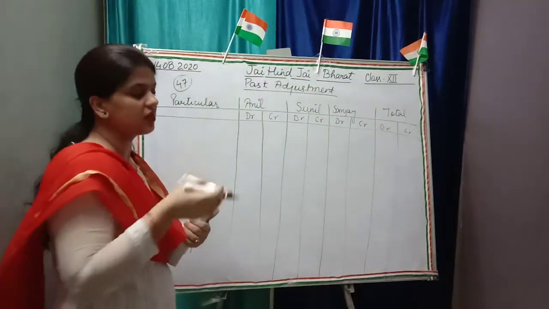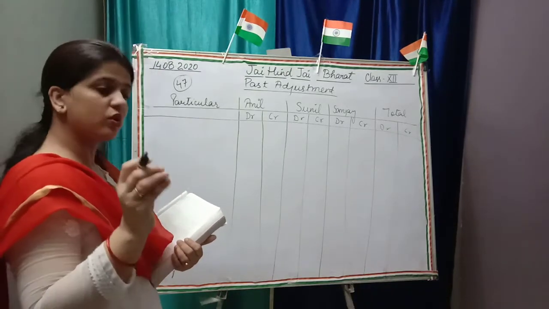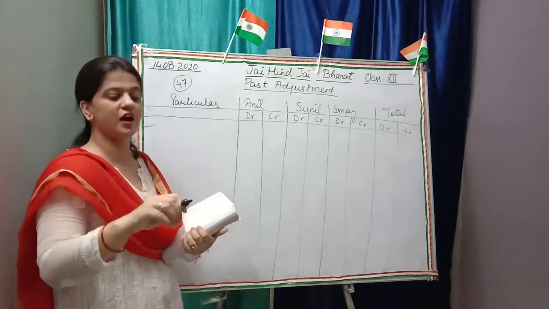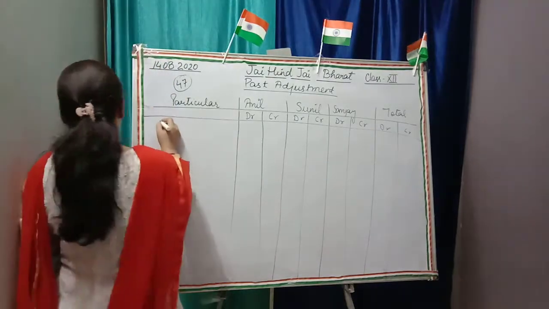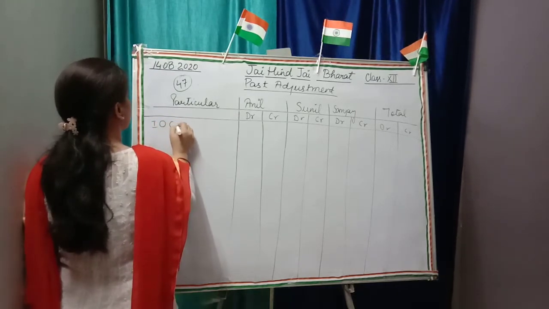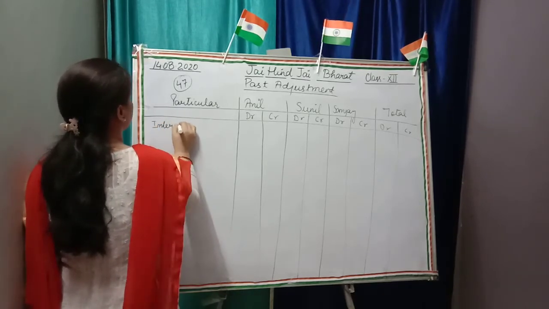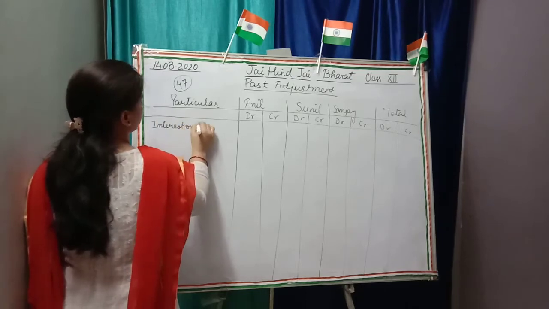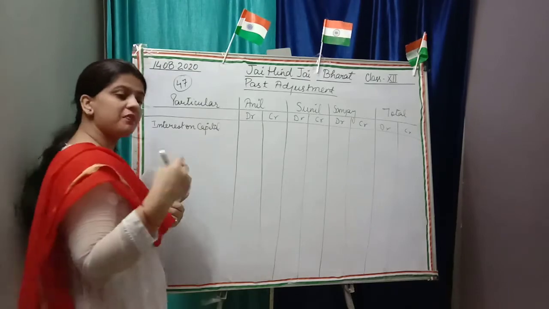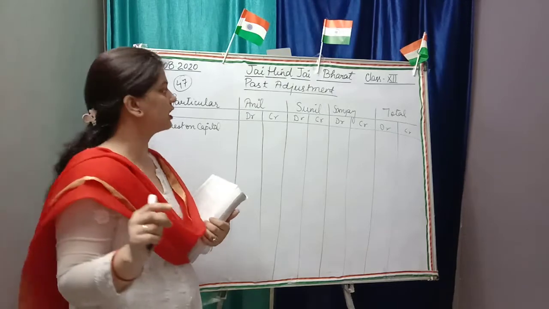Now for the first year you have to calculate the interest on capital. We forgot to distribute interest on capital, so now we have to rectify it and distribute it. So here we have to write interest on capital. If we are paying it, it is a profit for the partner and a loss for the firm.